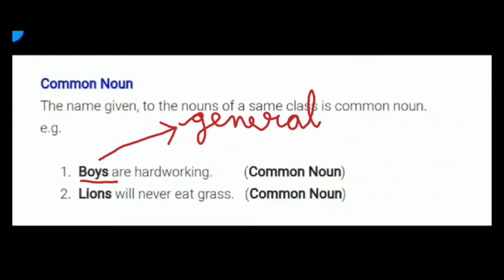Sentence number 2. Lions will never eat grass. Here lions is a common noun. Lions means all the lions, lions of all the breeds and lions of the whole world. There is no specification about which lion the sentence is talking about. So lion is also a common noun.